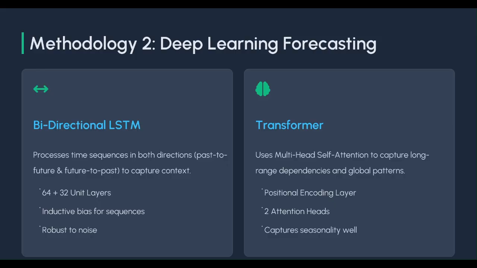The transformer model, on the other hand, uses multi-head self-attention and positional encoding to capture relationships across the entire sequence. While transformers are powerful for large datasets, they can become unstable on smaller, noisier data, as I'll show in the results moving ahead.